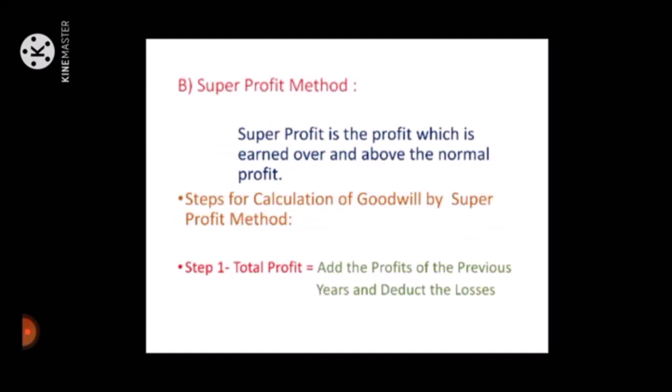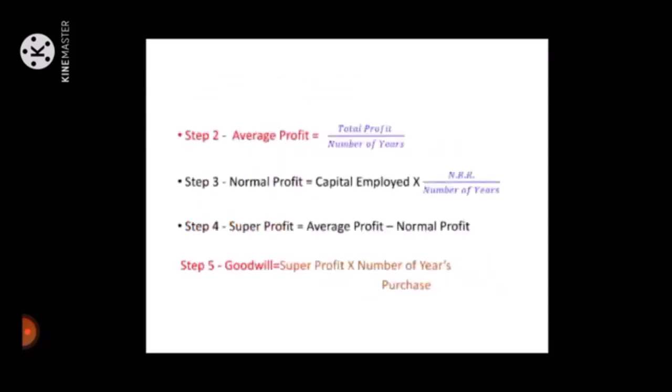Next, super profit method. Super profit is the profit which is earned over and above the normal profit. Steps for calculation of goodwill by super profit method. Step 1, total profit is equal to adding the profits of the previous years and deducting the losses. Step 2, average profit is equal to total profit upon number of years.